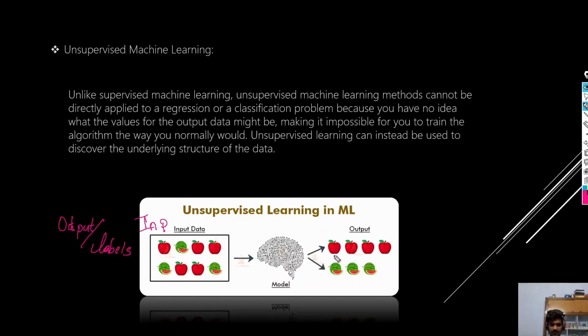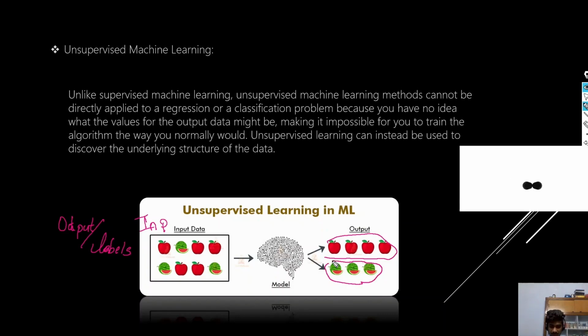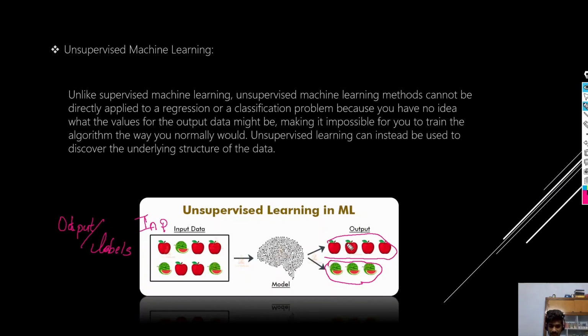The model tries to predict some output. As I said in the previous graphical example, the model tries to differentiate the patterns. Here we observe that the data contains apples and watermelons. The model tries to group the apples as one label and the watermelons as another label. So this is what we are achieving in unsupervised learning: we are trying to find the groups or patterns.